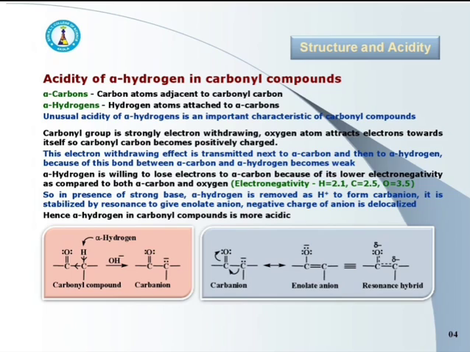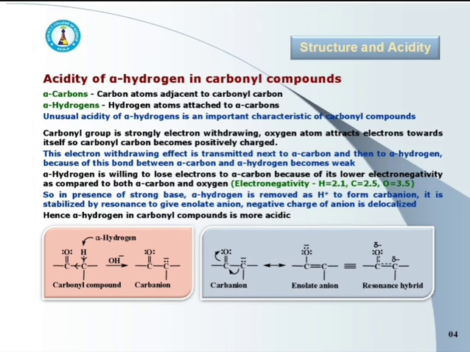In carbonyl compounds, alpha hydrogens are more acidic. This can be lost very easily. An unusual acidity of alpha hydrogens is an important characteristic of carbonyl compounds. Let's discuss how it is.